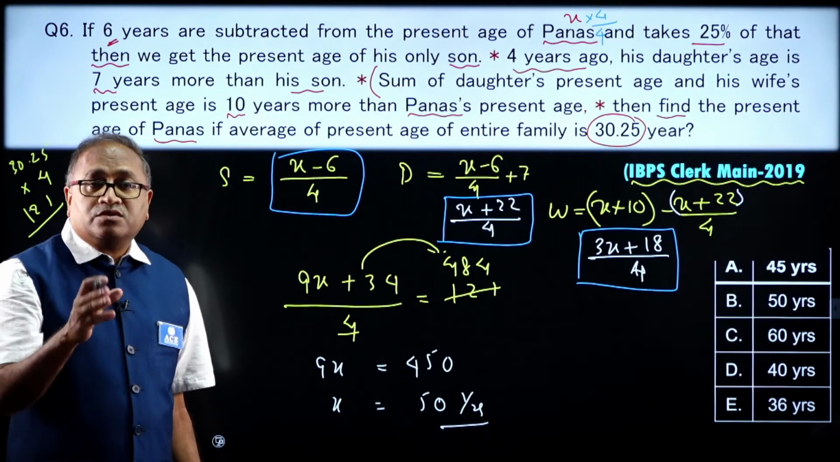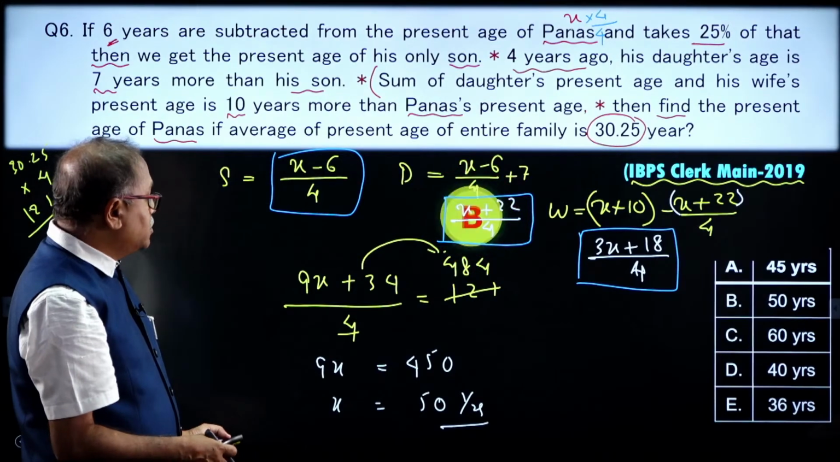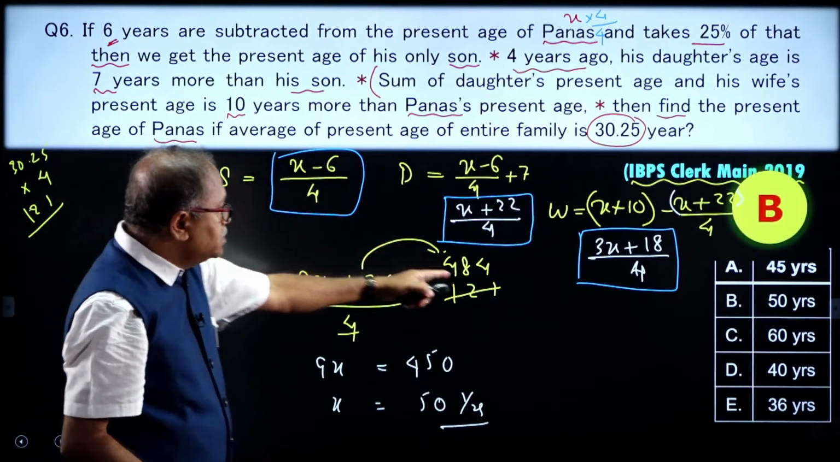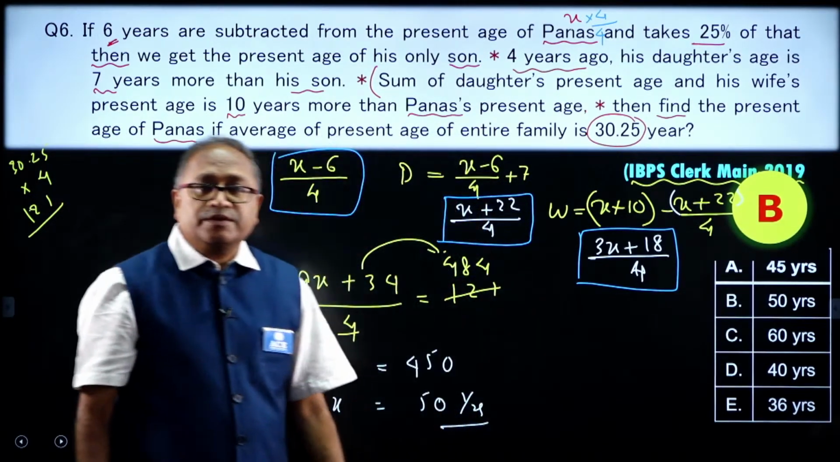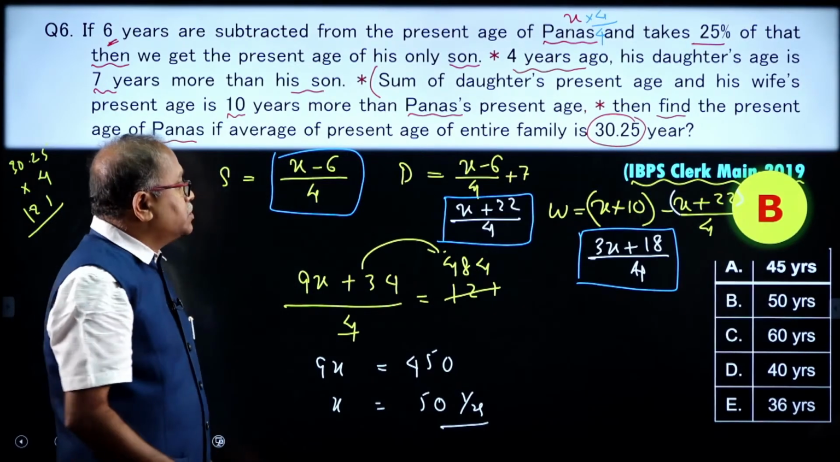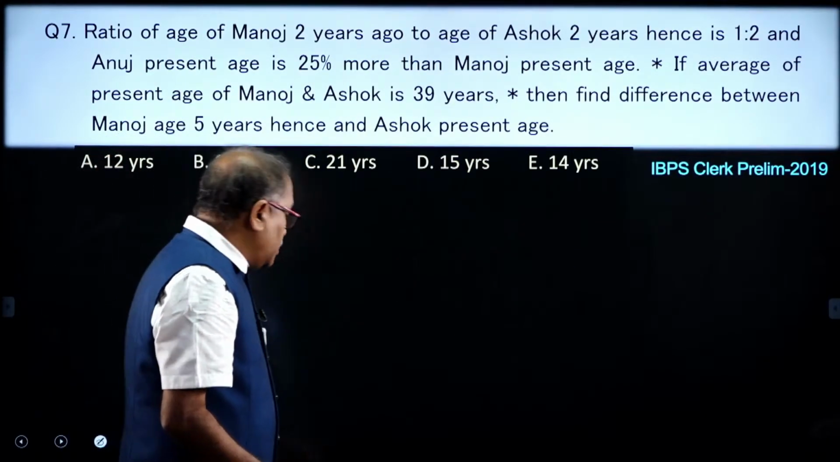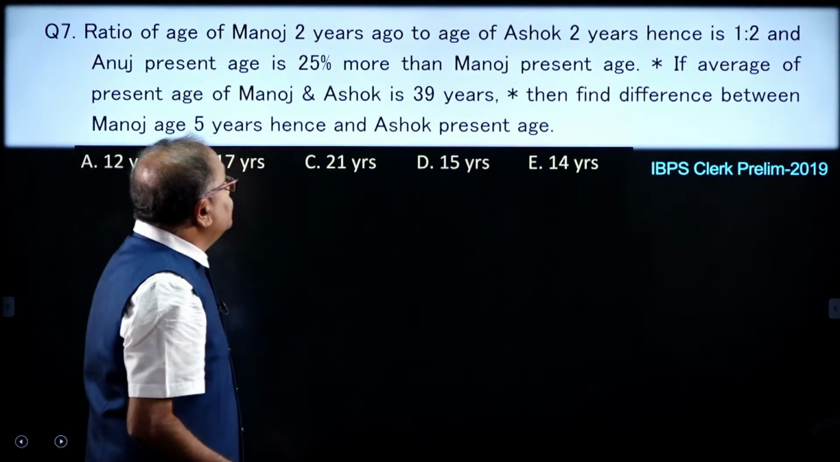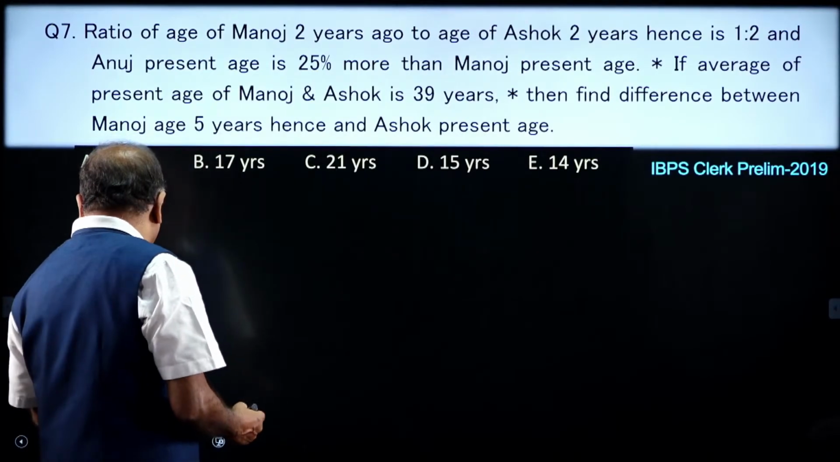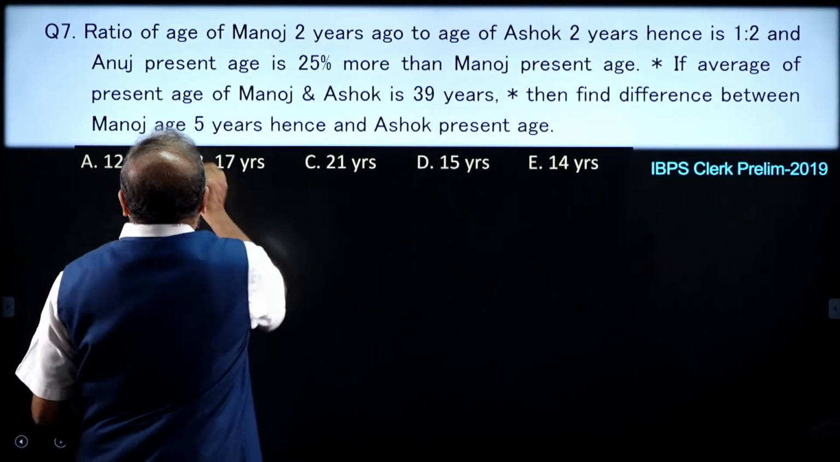I am moving on to the next question, which is here, the option choice B, and what is that B? 50 years. Come on, the next question here. Now, here I will make sure that I am giving you the 30-second time, which I am forgetting to give.